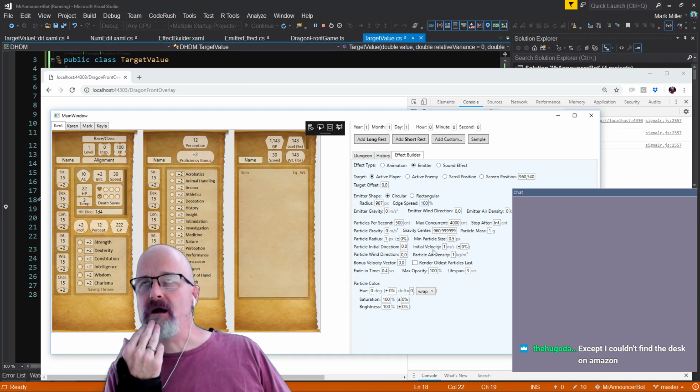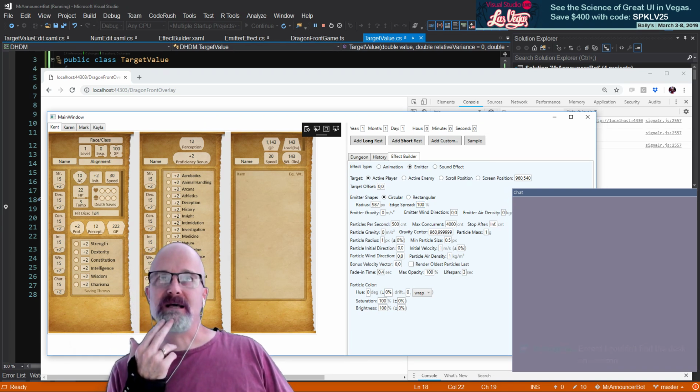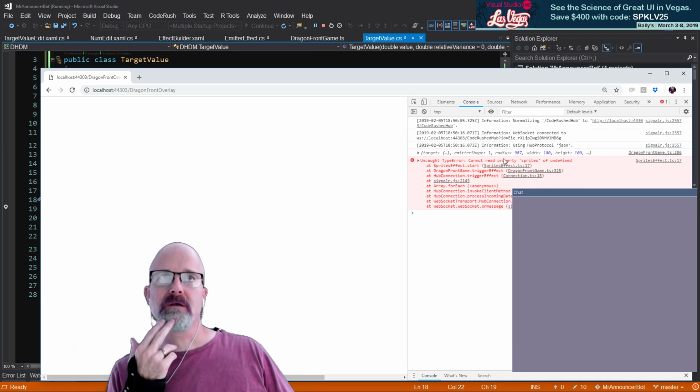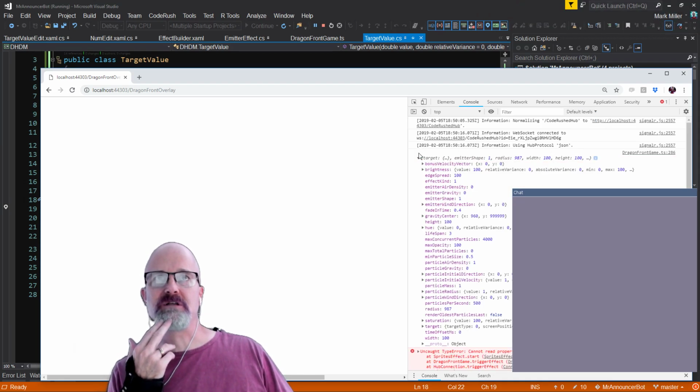I'm pretty sure it's there. At least it was there before. I might try to find that before we end the show if we do. All right, so I'm going to say test effect here. Okay, this error is okay. Don't worry about that error because we have to change the code still.